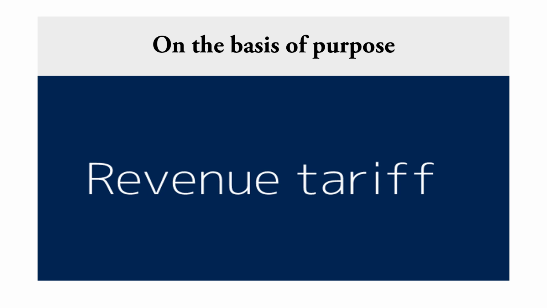The third point under tariff barrier is on the basis of purpose. The government imposes tariffs, but why? What is the purpose or motive behind this? That we will see here. The first point is revenue tariff. It aims at collecting substantial revenue for the government, but does not really obstruct the good. Duty is imposed on items of mass consumption, but the rate which the government imposes is very low. Now what is mass consumption? Mass consumption means products which are regularly used, or used mostly.